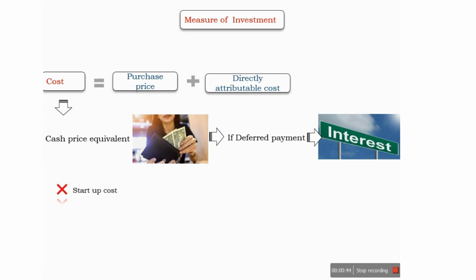The cost of investment property will not include start-up costs unless it is necessary to bring the property to the condition necessary for it to be capable of operating in the manner intended by management. Nor will it include operating losses incurred before the investment property achieves the planned level of occupancy, and abnormal waste incurred of material or other resources in procuring the investment properties.